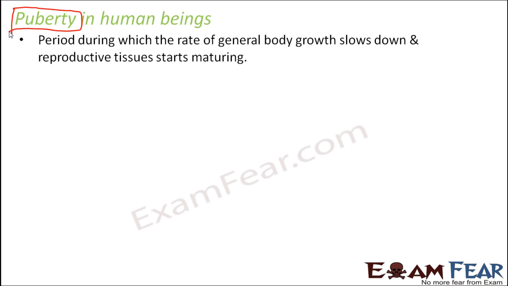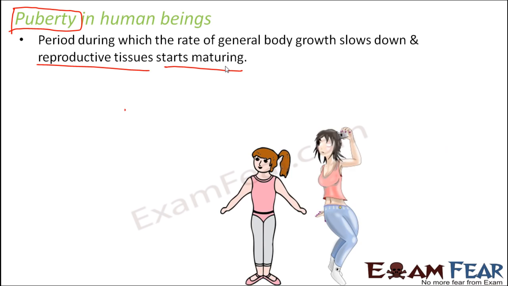It is the period during which the rate of general body growth slows down. General body growth means the increase in weight and height, so those slow down, and there is not too much growth in those aspects. However, the reproductive tissues start maturing. The reproductive parts of the body start getting prepared so that they can enter the reproductive phase. This phase in human beings is termed adolescence or puberty.